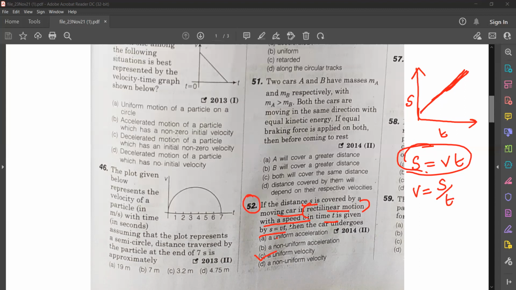Velocity is uniform. So here the answer is option C, a uniform velocity. Okay, moving to the next question.